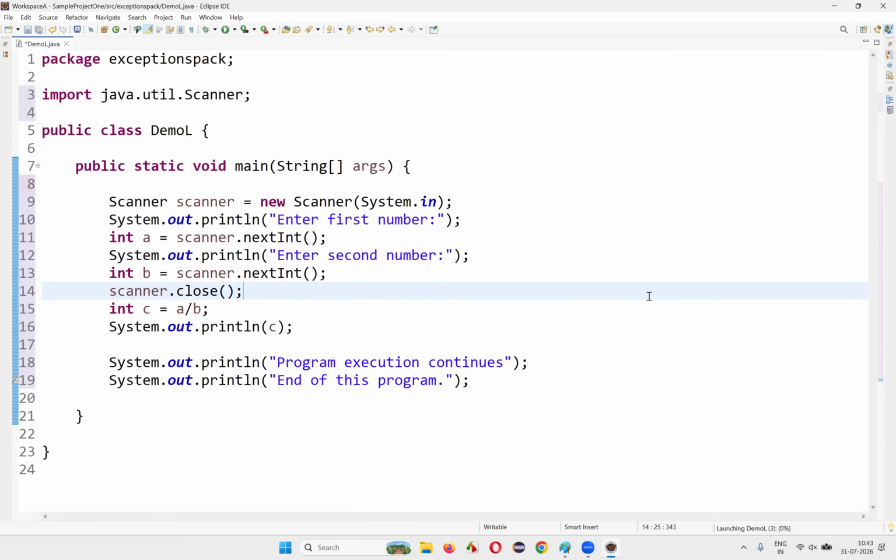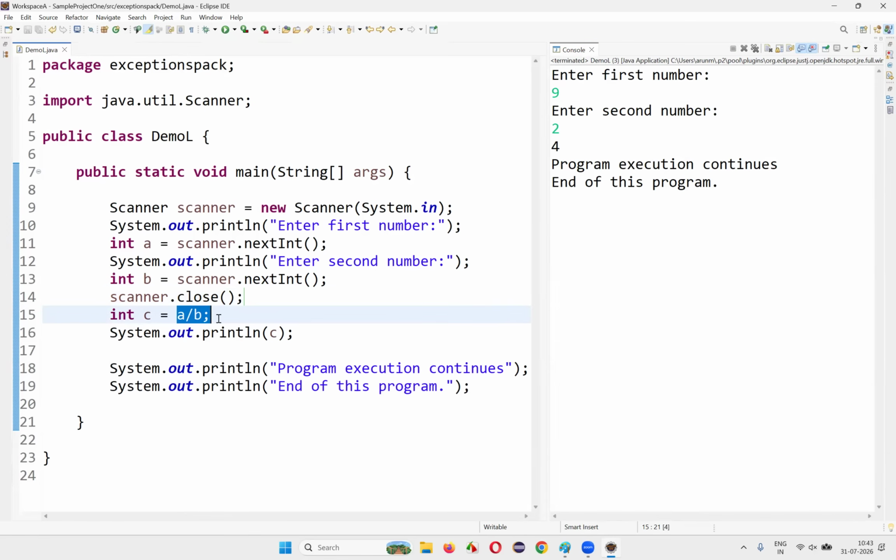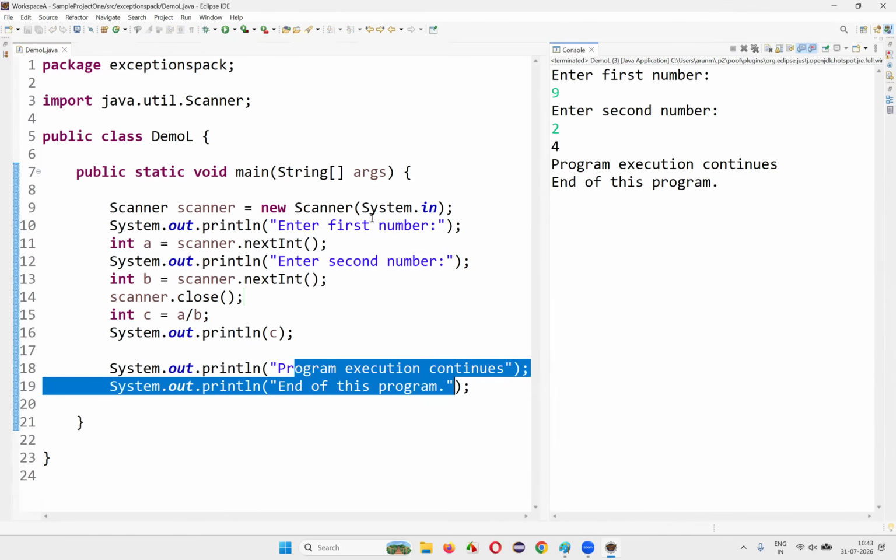Now let's run this code. When I run it, it asks me to enter the first number. If I enter 9 and the second number as 2, then 9 divided by 2 will happen. Into the variable a, 9 will go, and into the variable b, 2 will go. Then a divided by b, that is 9 divided by 2: 2 fours are 8, so 4 will be stored into c. That 4 will be printed here. Yes, 4 got printed. After that, program execution continues, and end of this program. All good so far.